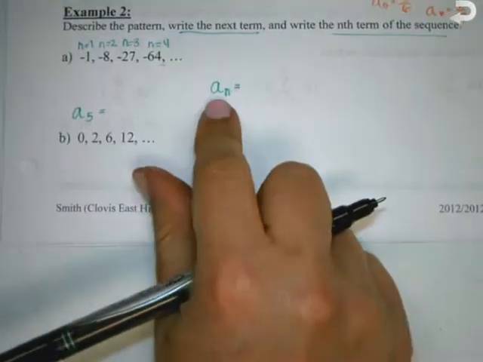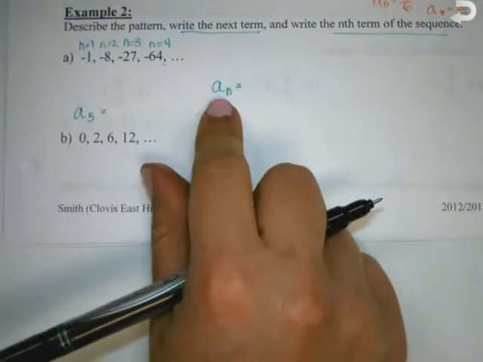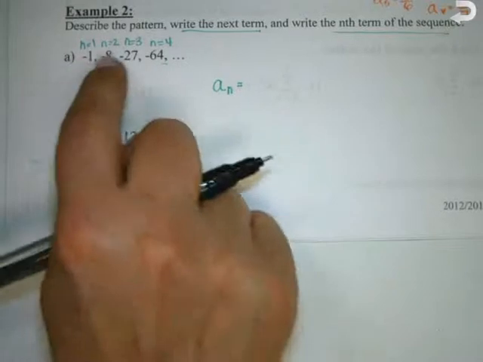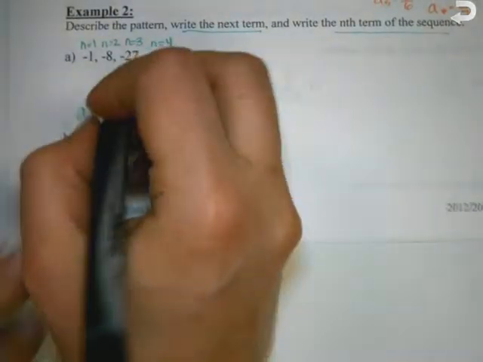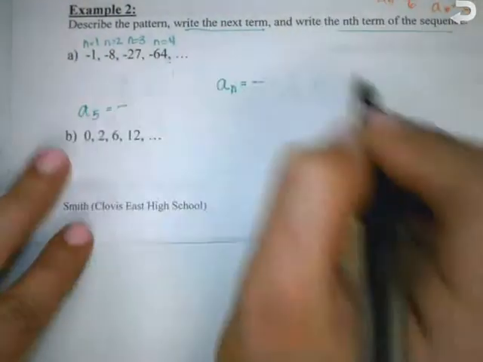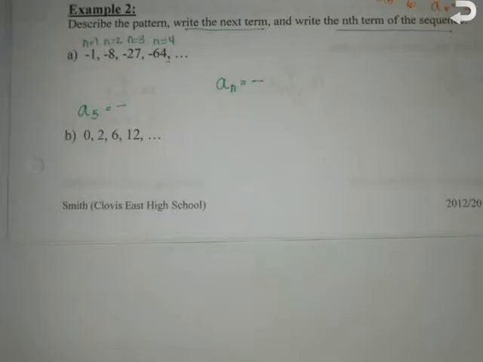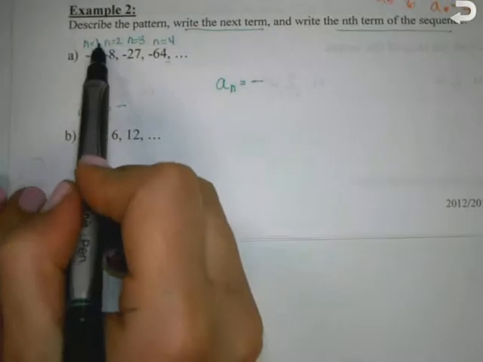So let's look at this. What are some things you notice? It's going to be negative for sure, right? Okay, so we know it's going to be negative for sure. So I'm going to put a negative here and a negative here. So what we have to do is we need to look at the number term, 1, and how can I get 1 to turn into negative 1?